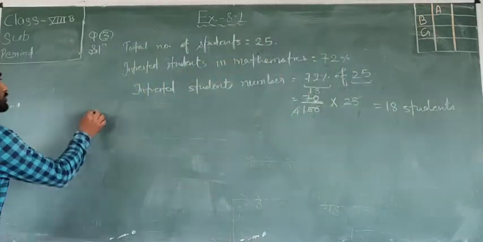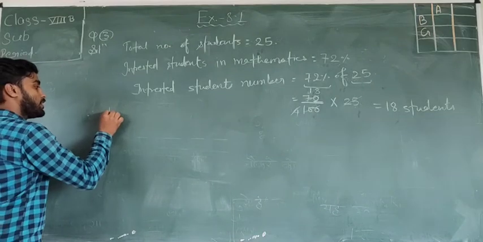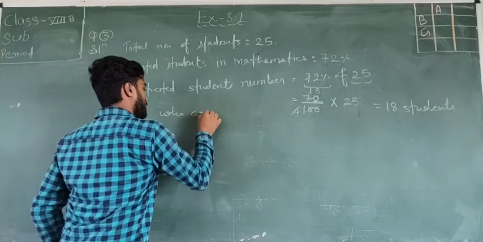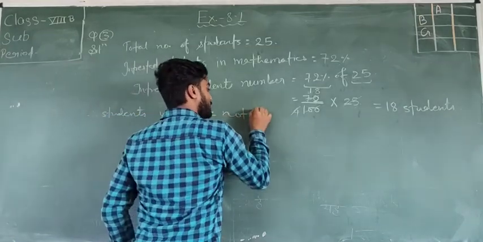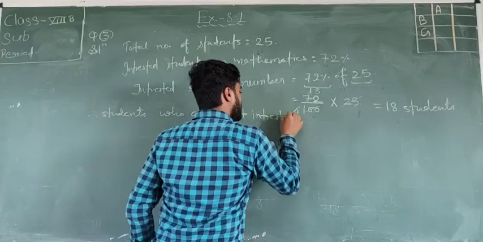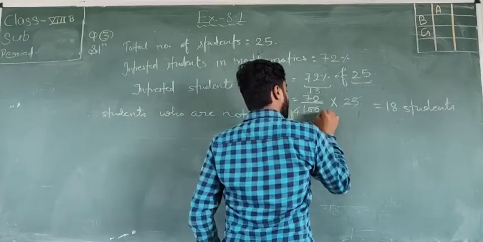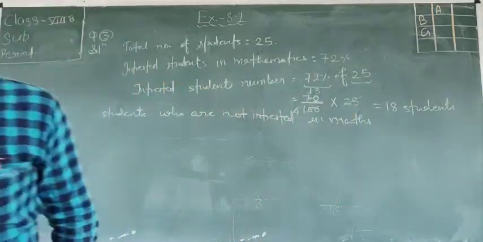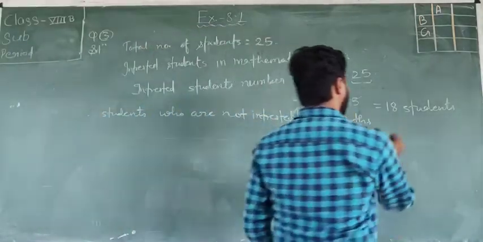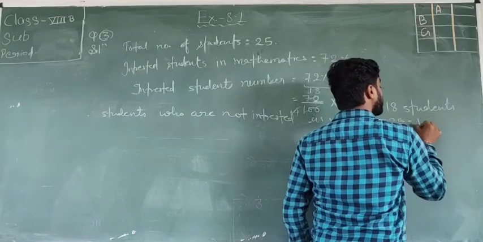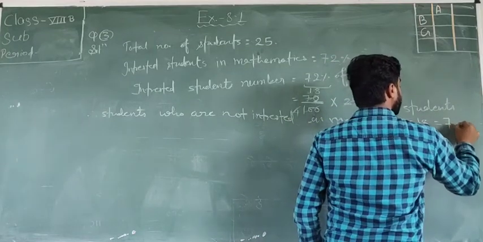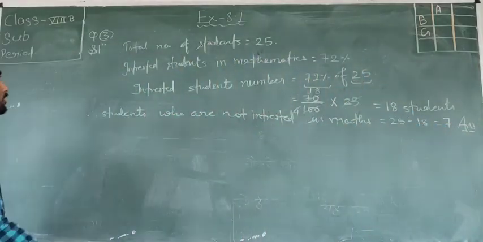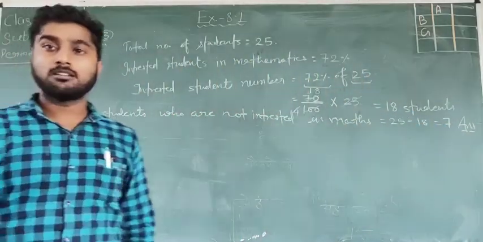Therefore, students who are not interested in maths equal 25 minus 18, which is equal to 7. That is your answer. Is it clear to all?